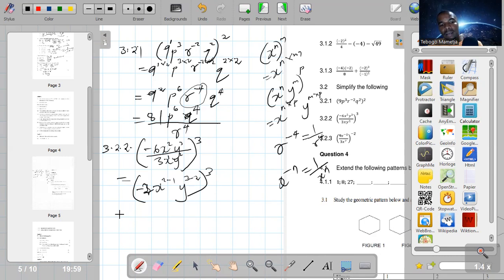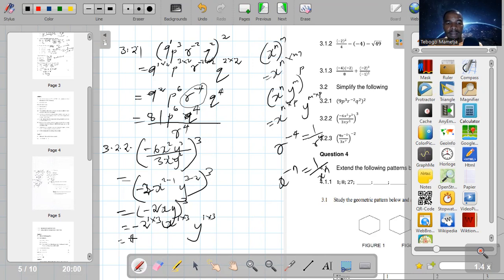So what happens here, guys, is I want to work out what is inside the bracket first before I multiply with the exponent outside. So which is negative 2 x to the power of 1. So 2 minus 1 is 1, whether you write it or not doesn't matter. y to the power of 3 minus 2 is 1. You close your bracket, raised to 3. So lastly it is going to be negative 2 to the power of 1, and you can multiply now with the power outside. Then x to the power of 1 times 3, y to the power of 1 times 3.